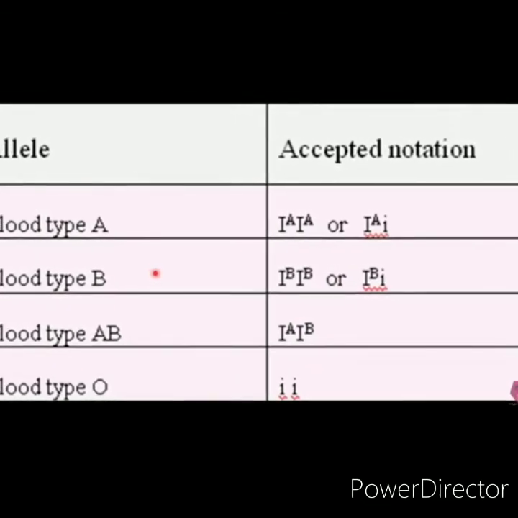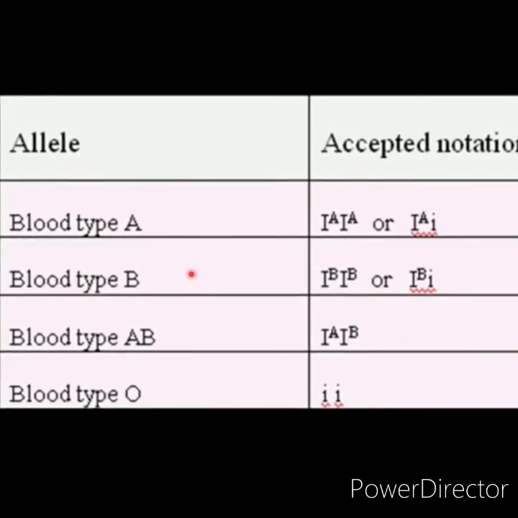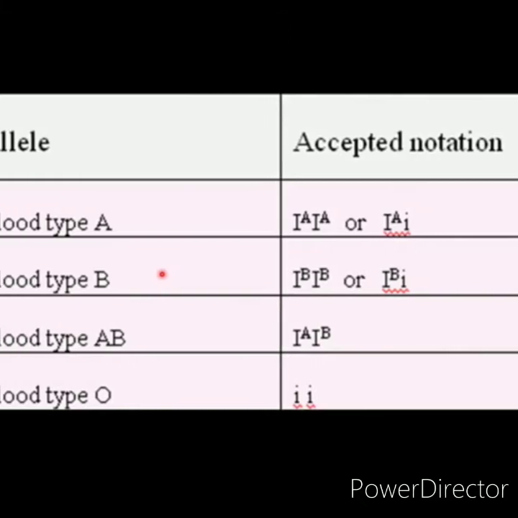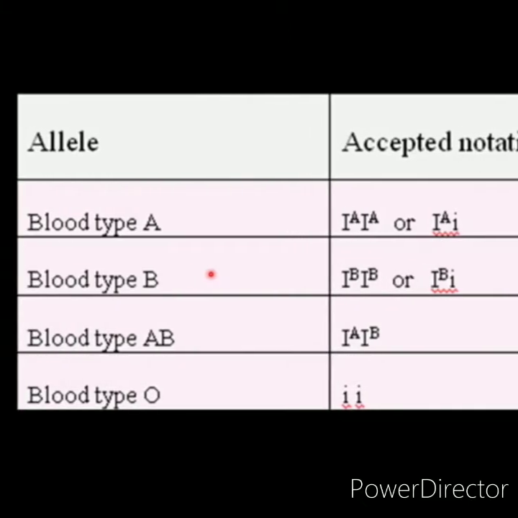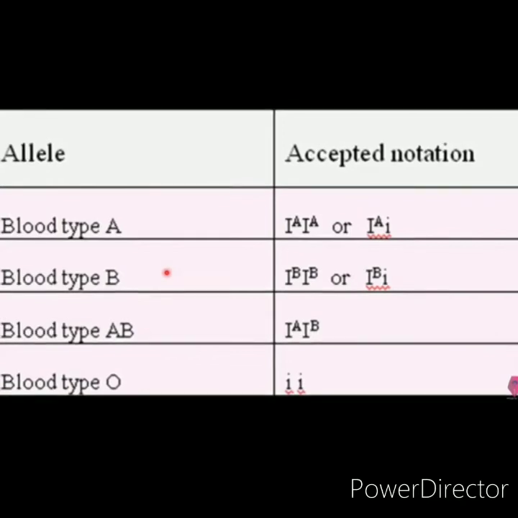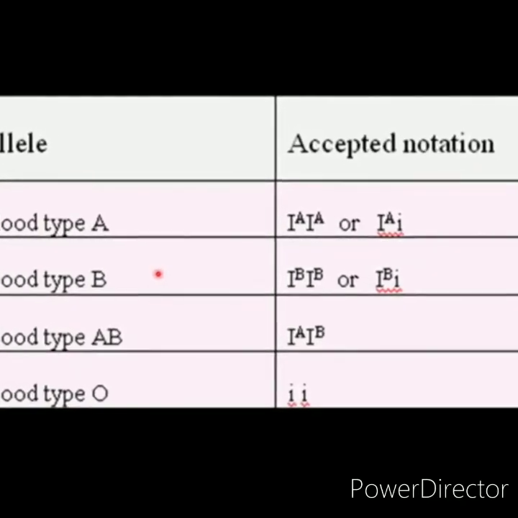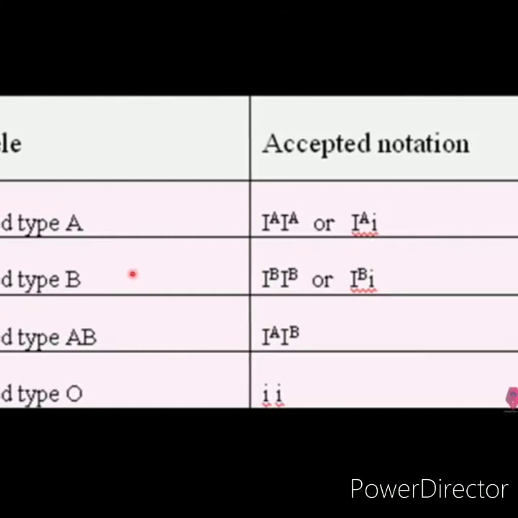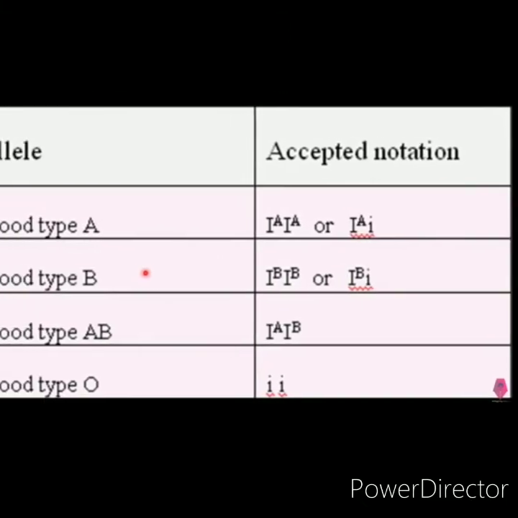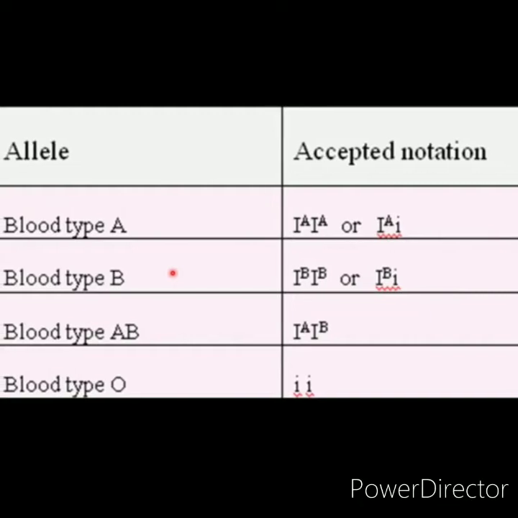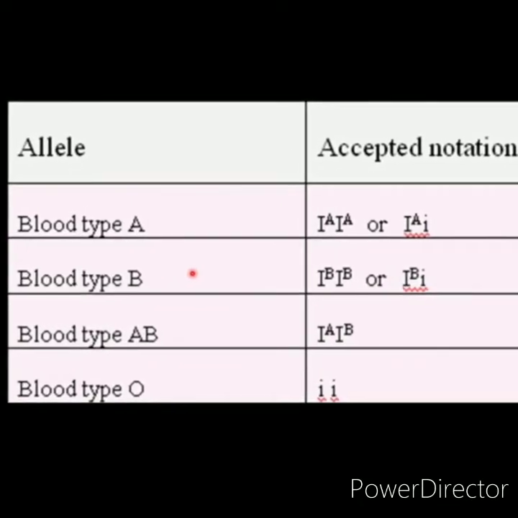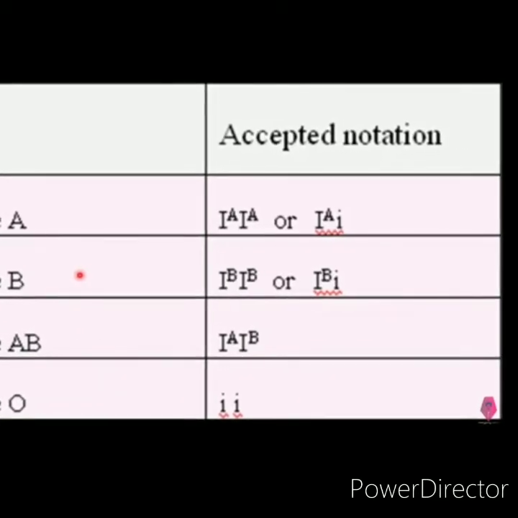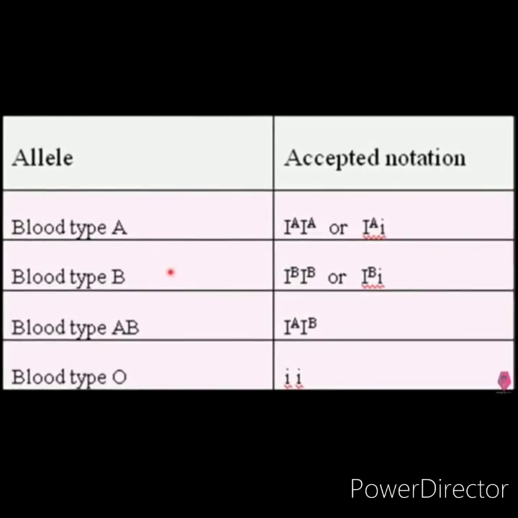Similarly, if our blood is B, the blood cells contain the homozygous dominant allele IB, immunoglobulin B, or IB and small i. If our blood group is AB, the blood cells contain IA and IB. Here both alleles are dominant. It is called codominance.